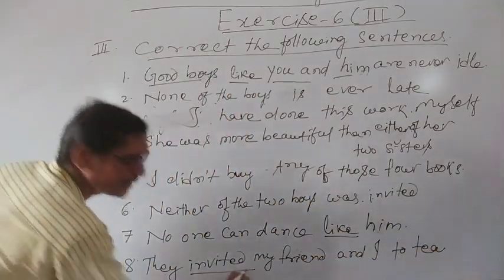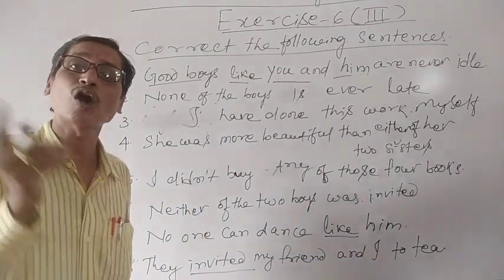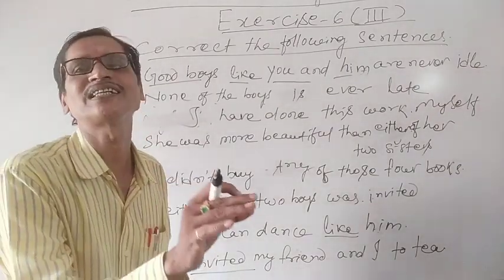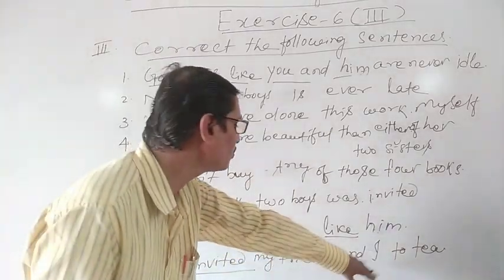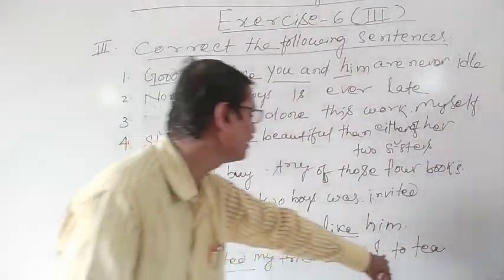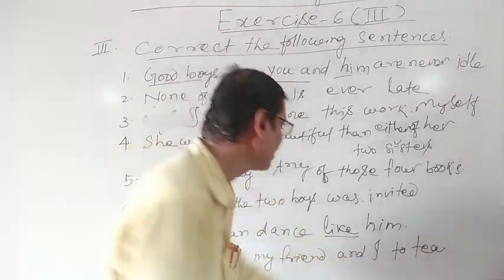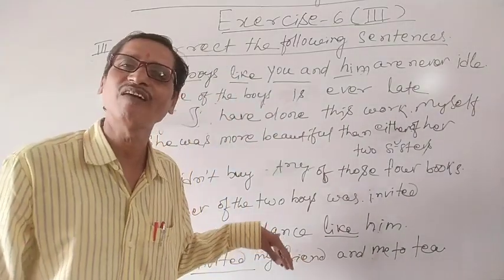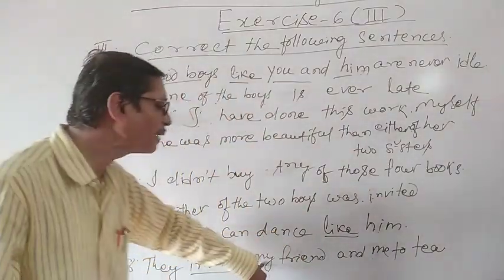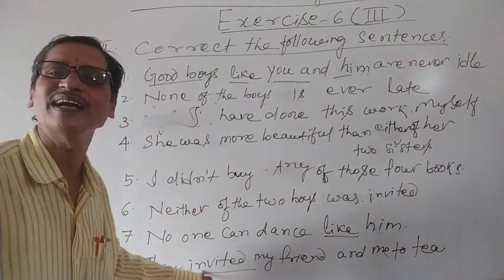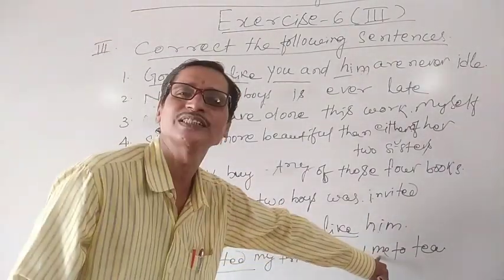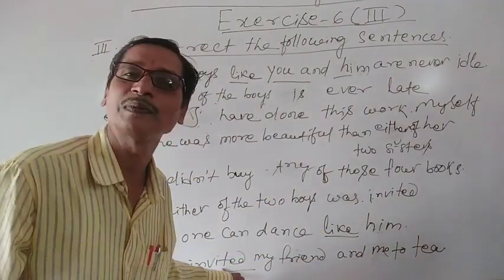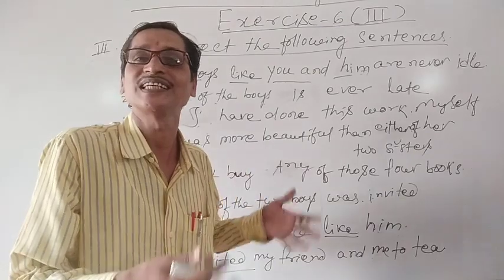So you see, invited is a verb. As you know, the object of a verb or a preposition should be in the objective case. Here, you is already objective case. In my friend and I, instead of using I, we can use me. Me is the objective case of I. So they invited my friend and me. Because invited is the verb, the pronoun is the object of this verb. Therefore, it should be in objective case.